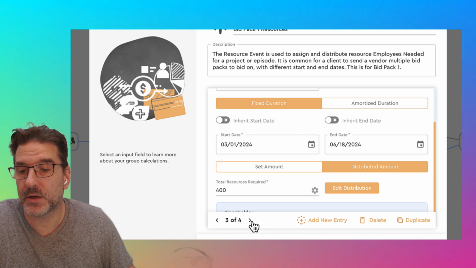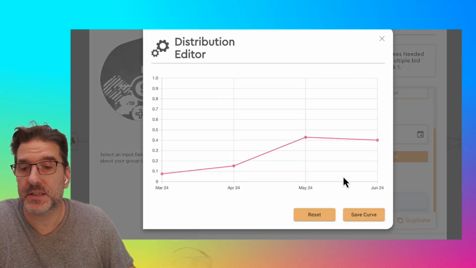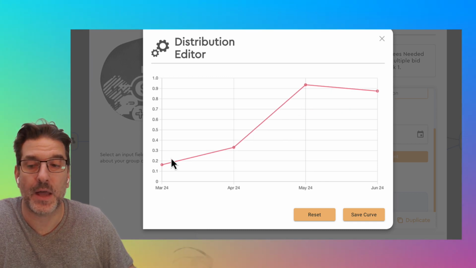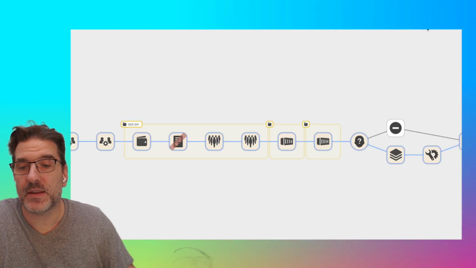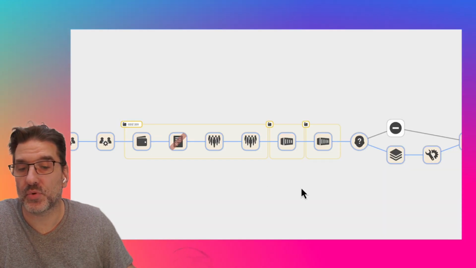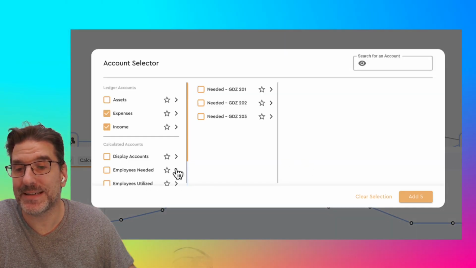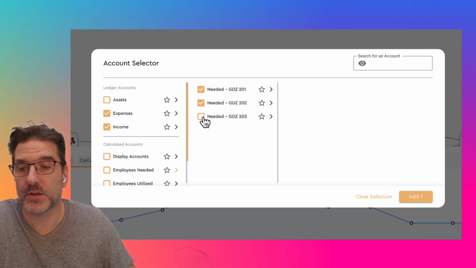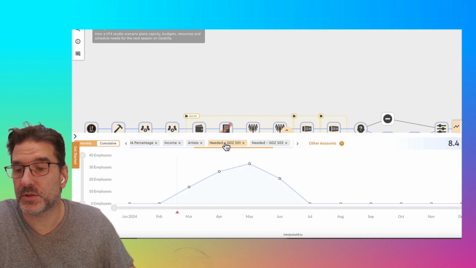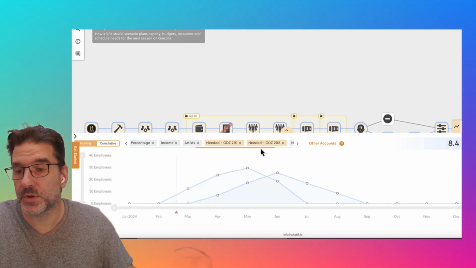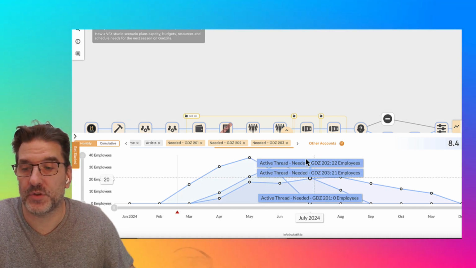Whereas something like compositing, say we have 400 days of compositing, this particular work may instead be something that you want to backload, and the reality is most of those resources are going to be needed near the end of the schedule. So we've done that for every single one of these projects here in episodes. So now I'm able to bring up things like employees needed, and I can look at each of these particular shows, and I can see how many employees I'm going to need to complete 201, or 202, and 203. And you start to get the shape and profile of a show here.